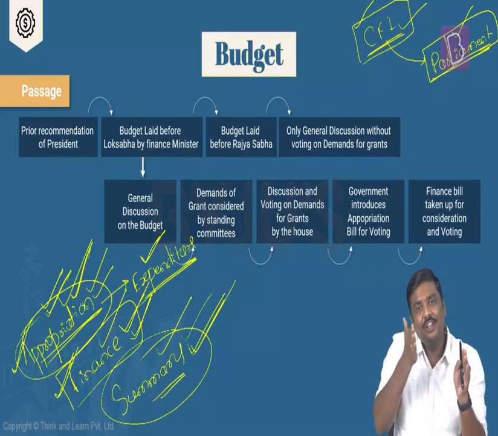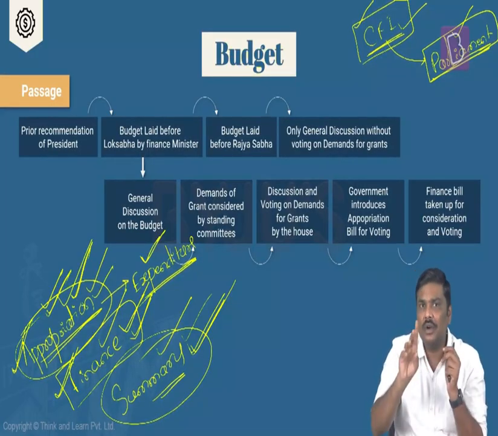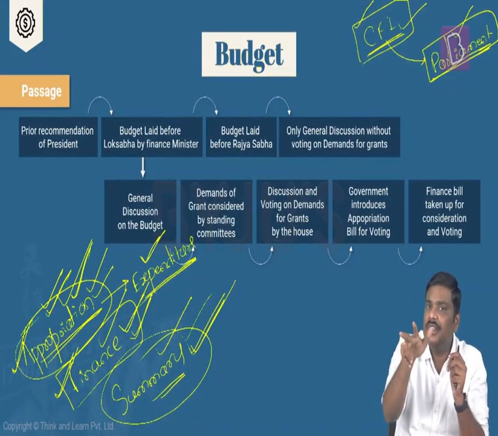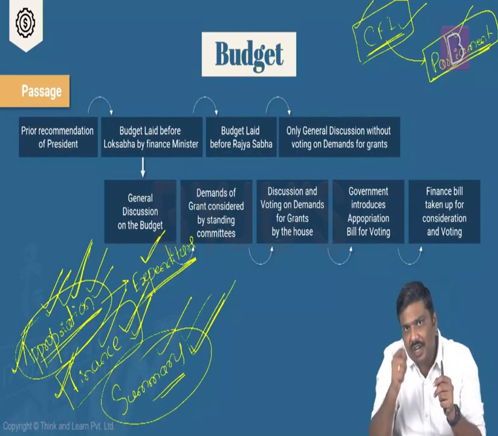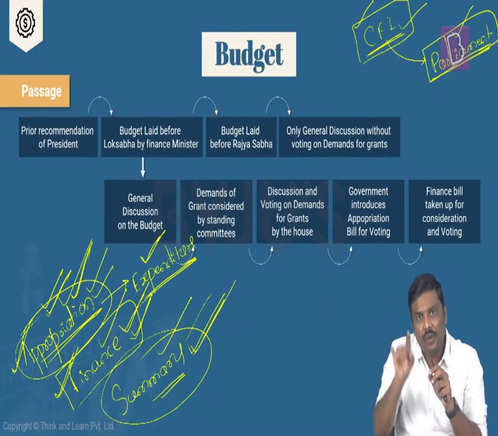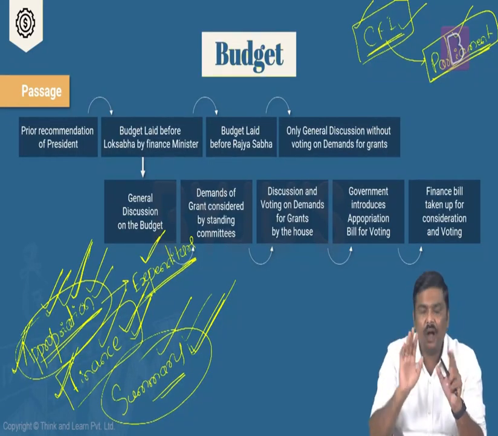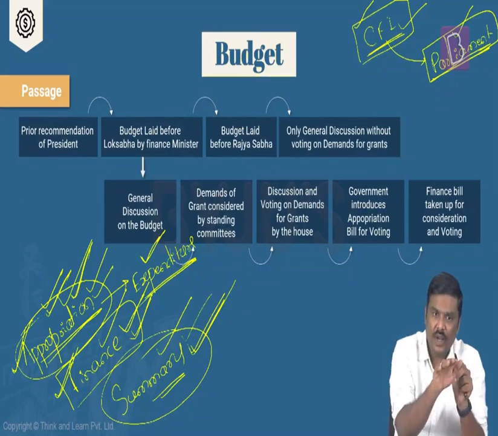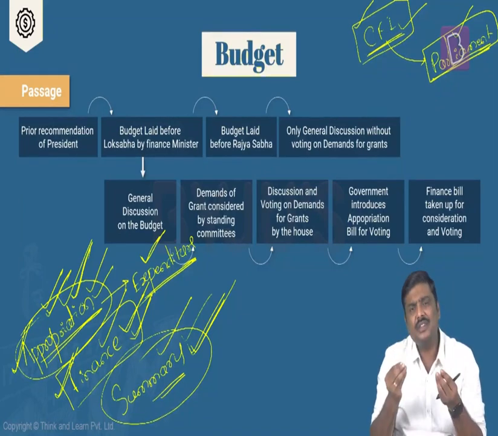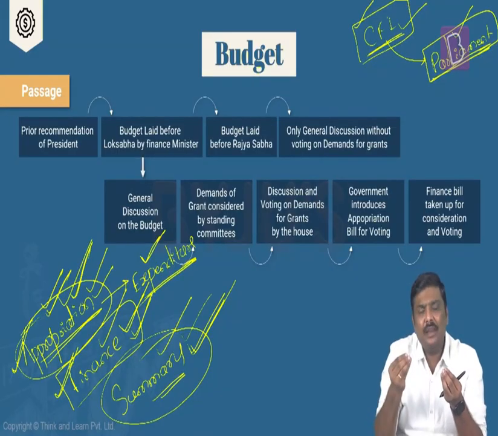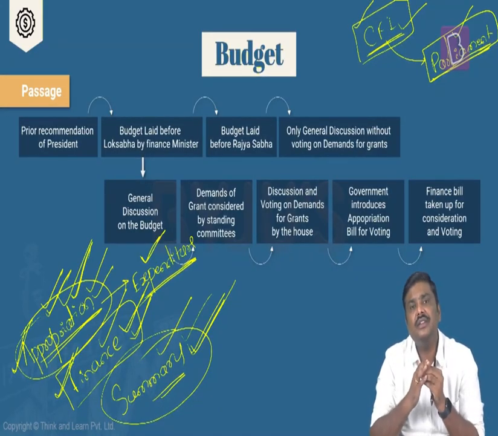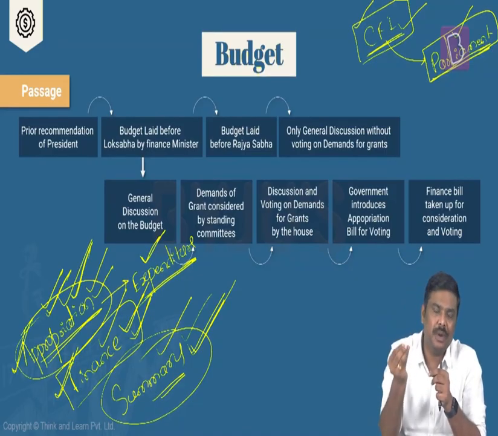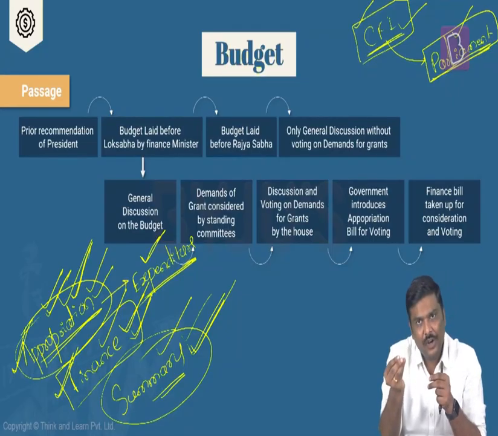Generally, when you study the parliamentary sessions in polity, you will come across three sessions. One is a budget session. Second one is a monsoon session, and the third one is a winter session. So the first session in a new year is always a budget session, and it is during this budget session that the budget exercise is conducted by the government. Next important point, remember this: the finance minister might be from Lok Sabha or Rajya Sabha. Whether he is a Lok Sabha member or Rajya Sabha member, they can be appointed as ministers. So the finance minister, whether he is from Rajya Sabha or Lok Sabha, the budget is presented or read out on the floor of Lok Sabha itself.